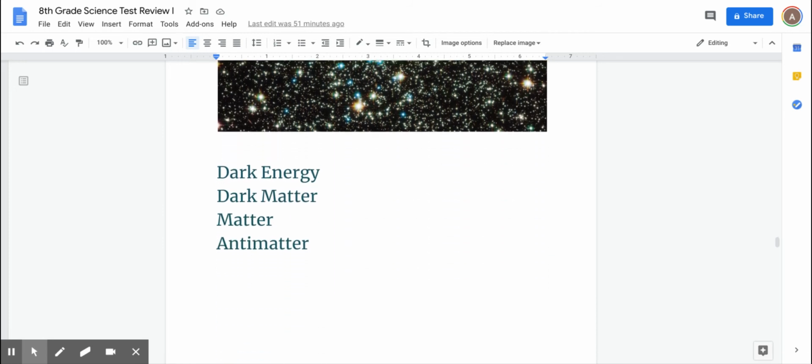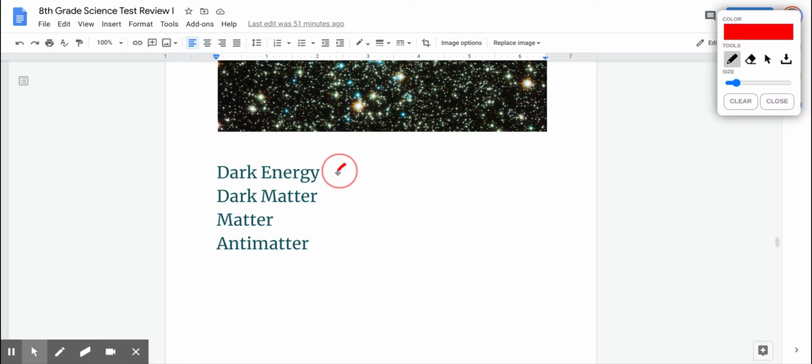So here it is. There's dark energy. Dark energy is mysterious. We don't know much about dark energy. We do know that it is expanding the universe at an extremely high rate. And it makes up most of the universe. Most of the universe is made of dark energy, which we talked about, 68%. And again, it's pushing everything away from each other.